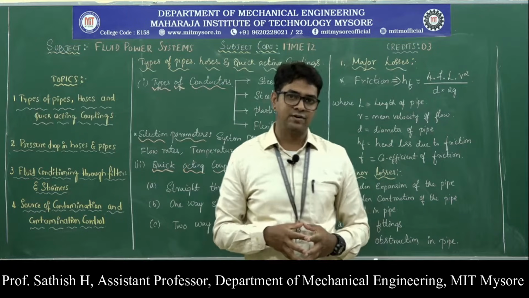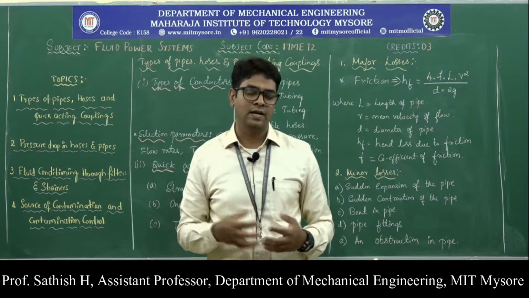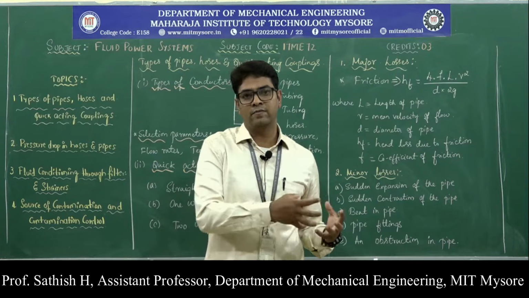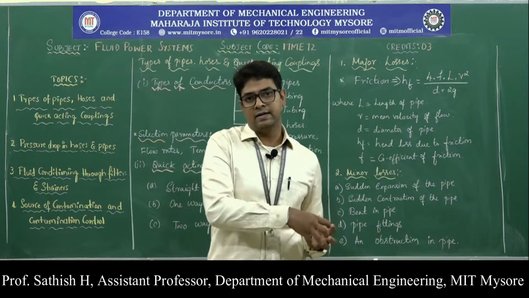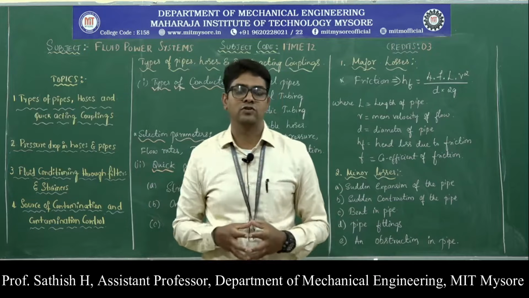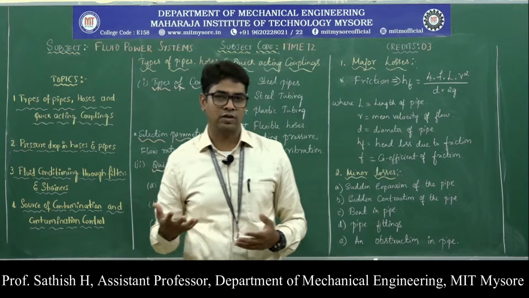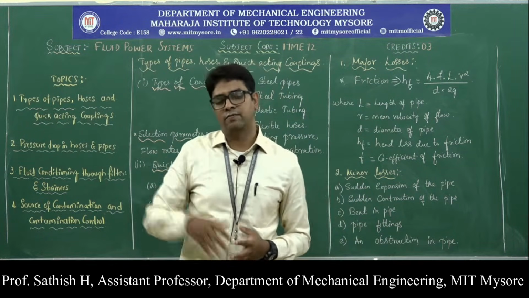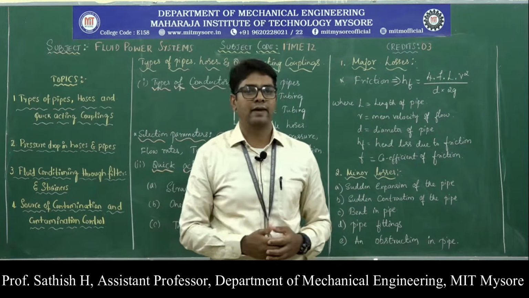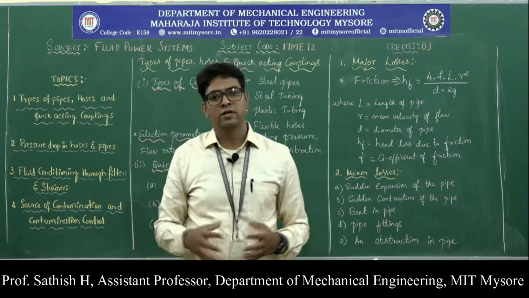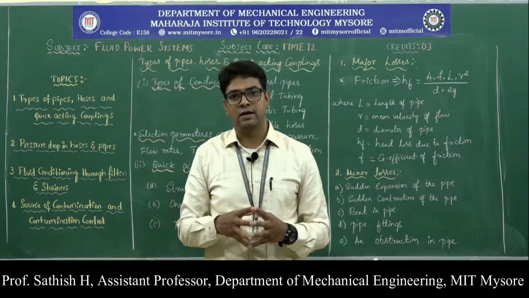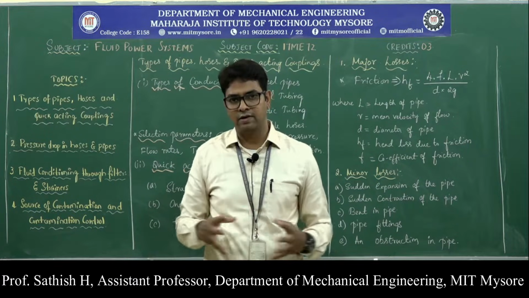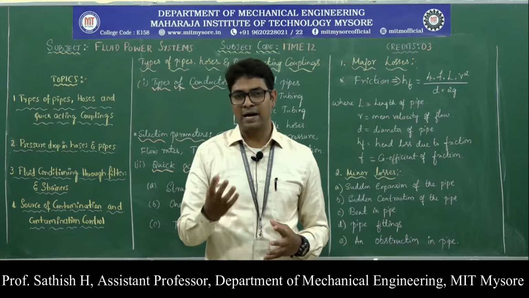In a similar fashion, in a hydraulic system, the hydraulic oil is drawn by the pump from the reservoir and goes to the various control valves, pressure control valves, direction control valves or flow control valves, and then to the actuator. From the actuator the fluid again comes back to the reservoir. In order to connect all these different components, we need piping systems.